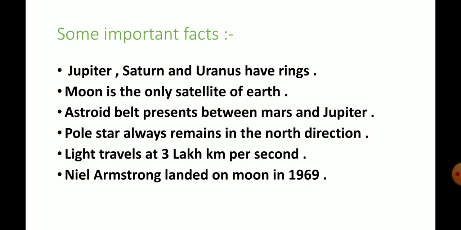The next fact is Neil Armstrong. Who is Neil Armstrong? Neil Armstrong, an American astronaut who landed on moon in 1969. Remember the year 1969. Neil Armstrong landed on moon. So that is written in your book, so you have to remember that Neil Armstrong landed on moon.